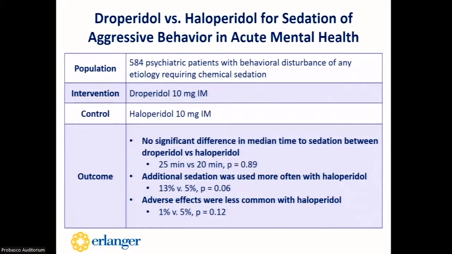Things to consider with droperidol would be the increased risk of hypotension with the IV administration. In a study analyzing psychiatric patients with a behavioral disturbance of any etiology requiring chemical sedation, the authors compared patients receiving droperidol and haloperidol, both dosed at 10 milligrams IM. They found no significant difference in the median time to sedation between the two groups. However, additional sedation was used more often with haloperidol, but adverse effects were less common with haloperidol use. They concluded that both haloperidol and droperidol were effective for sedation in these patients.